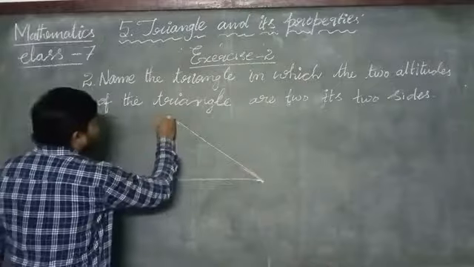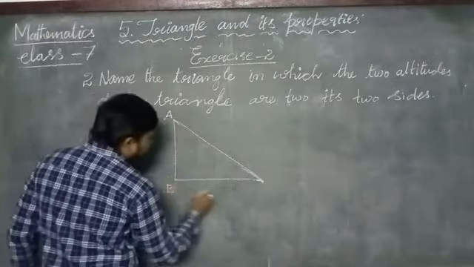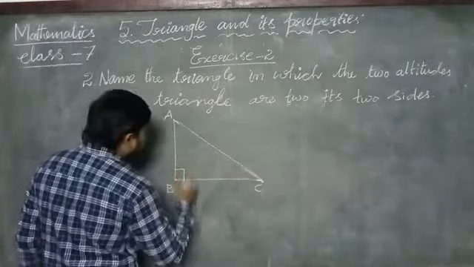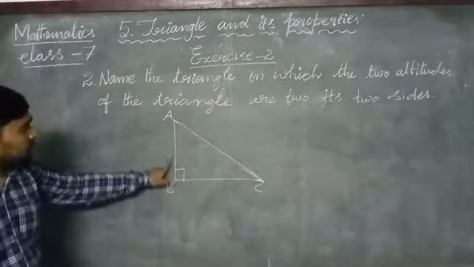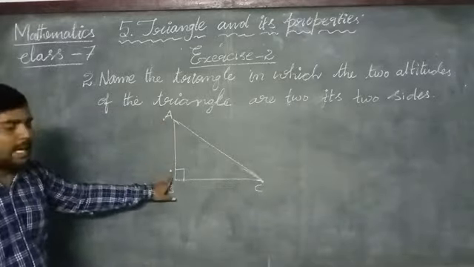This is the triangle ABC. Here AB is showing the altitude and the side of a triangle.